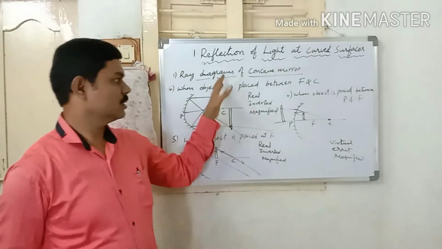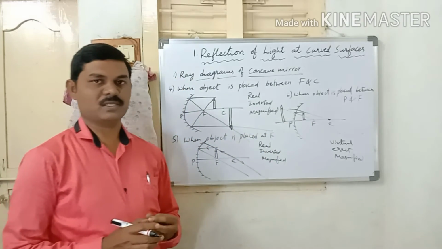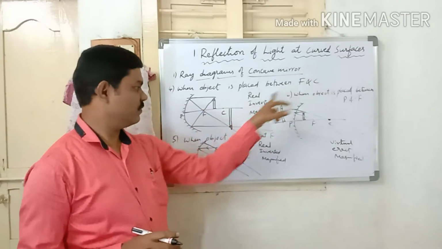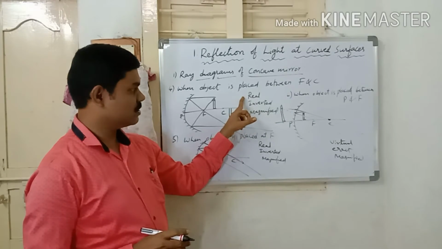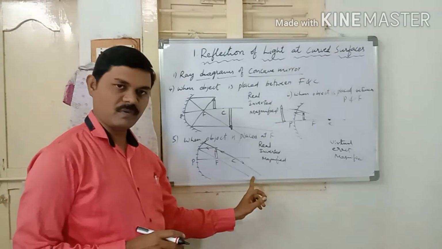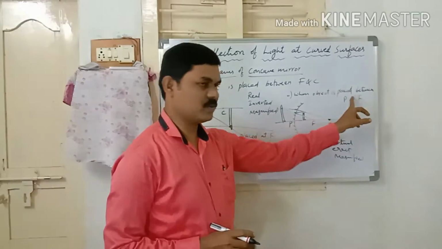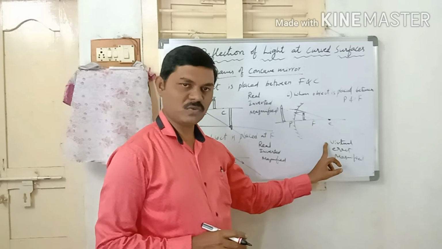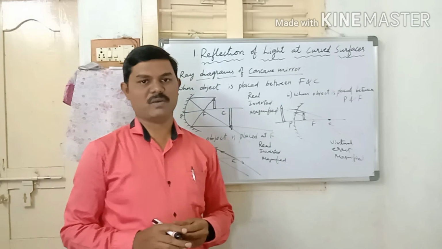So these are the three remaining places where the object is placed on the principal axis and the image will be formed. In conclusion, when the object is placed between F and C, the image is formed beyond the center of curvature; the nature is a real, inverted and magnified image. When the object is placed at F, the image will be formed at infinity, a real, inverted, magnified image. When the object is placed between P and F, the image is formed behind the mirror. In this case, it is a virtual, erect and magnified image. So this is about the ray diagrams of concave mirror.